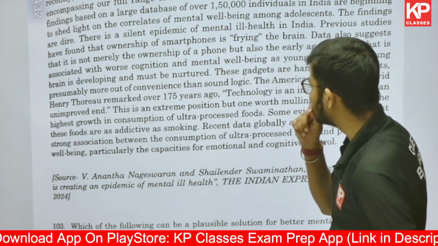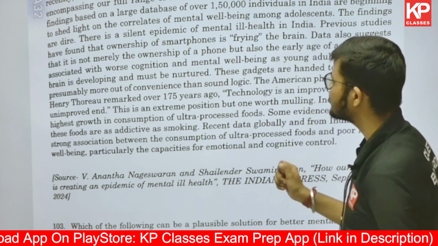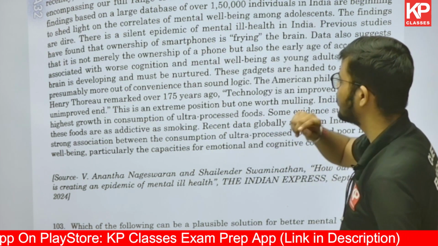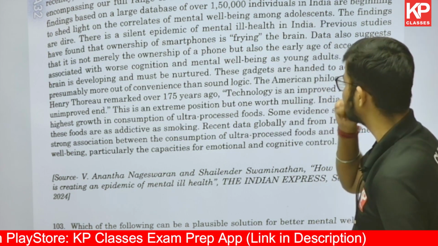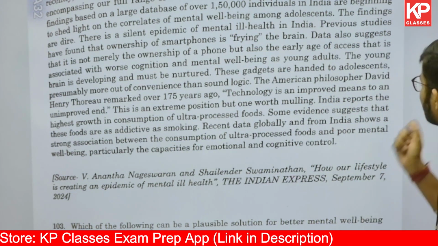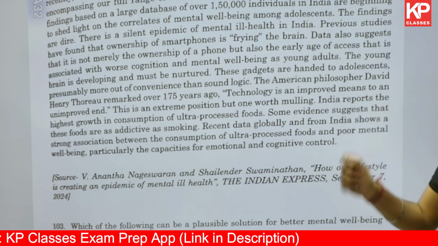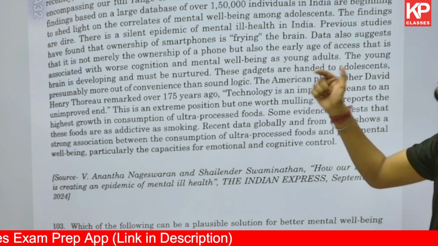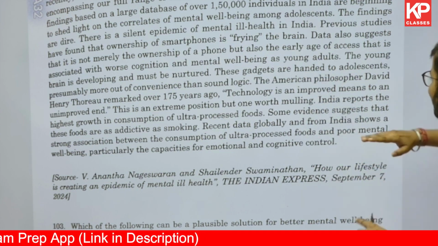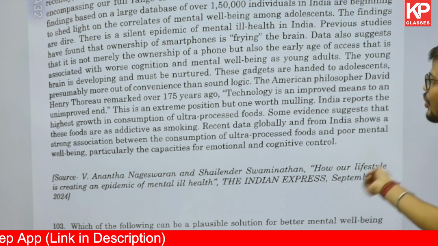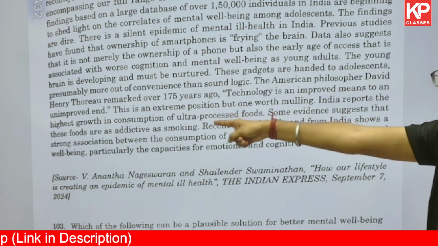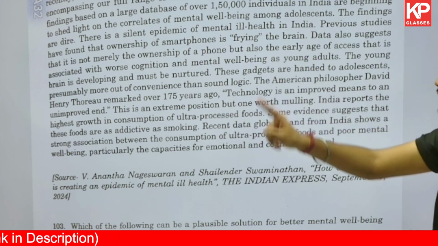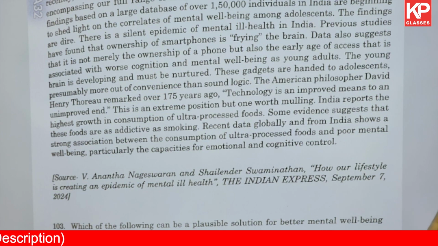And then after that it says, the American philosopher Henry David Thoreau remarked over 175 years ago, technology is an improved means to an unimproved end. Technology is an improved means to an unimproved end, that technology is an improved means, but to an unimproved end, that it will lead to an end that will not be improved. This is an extreme position but one worth mulling.